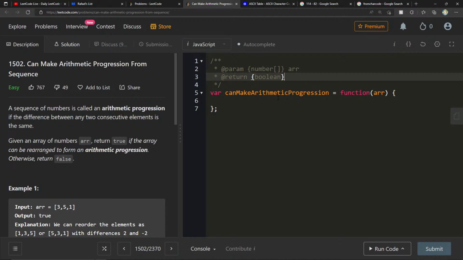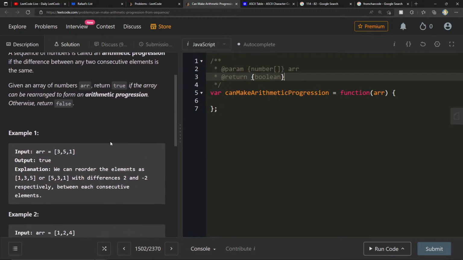All right, a potentially high quality question that we have here. Let's check it out. A sequence of numbers is called an arithmetic progression if the difference between any 2 consecutive elements is the same. Given an array of numbers arr, return true if the array can be arranged to form an arithmetic progression.